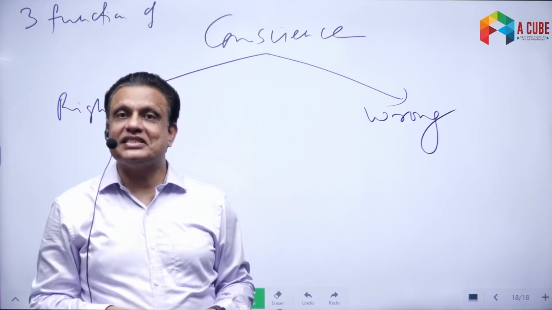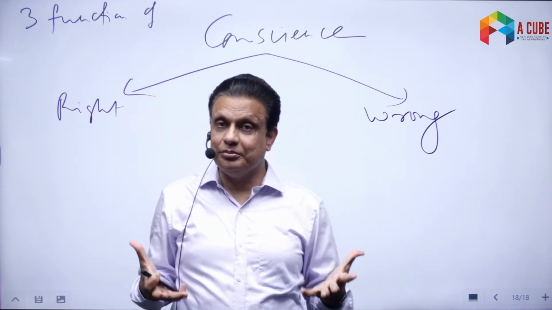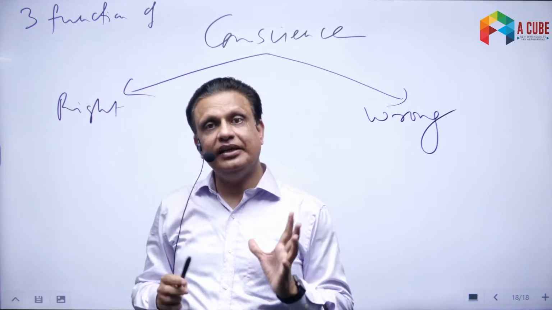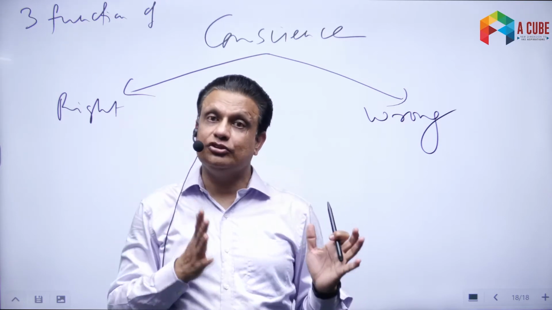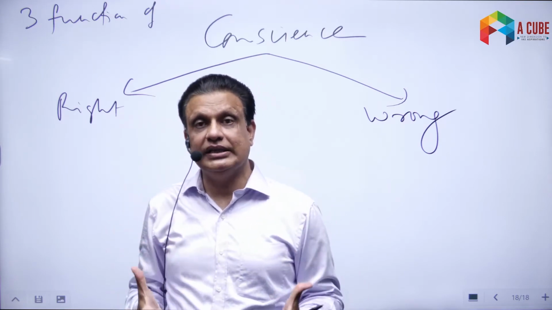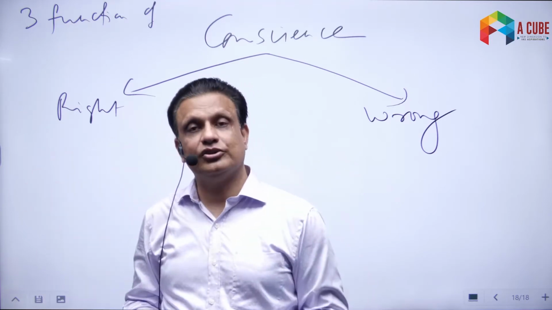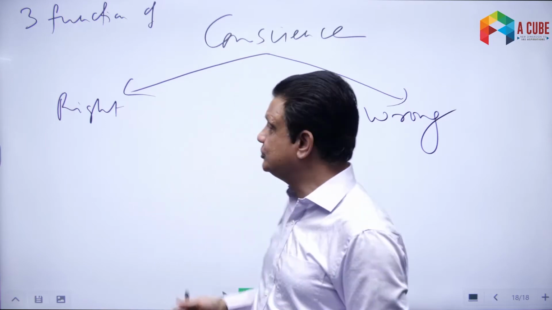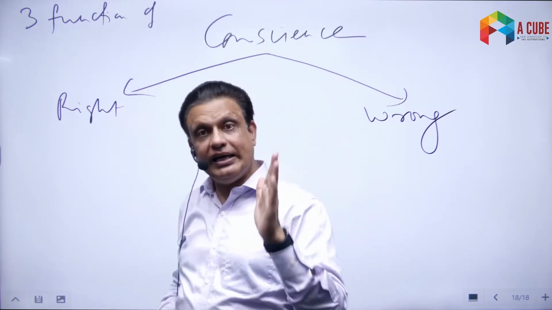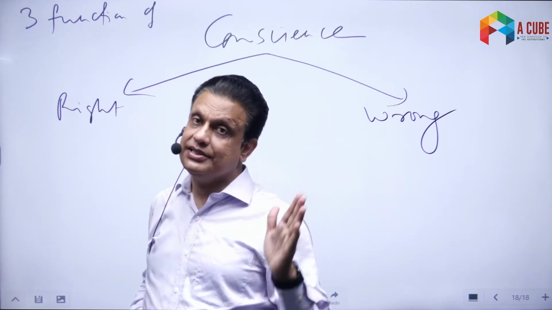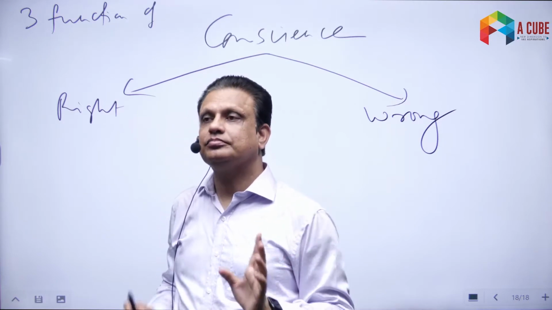So our mind is such that we always think in terms of right and wrong. From where that idea comes up, this is where the conscience comes into place. We can say that our conscience is a repository of all the ideas of right and wrong. It is storehouse of right and wrong. It is the abstract structure, the culmination of, the accumulation of all the right and wrong that we have in our life. Whenever you do something, it tells you, well, this is right or this is wrong. That is the first important thing. It divides our action into the strict categories of right or wrong. This is one thing that conscience does for us.